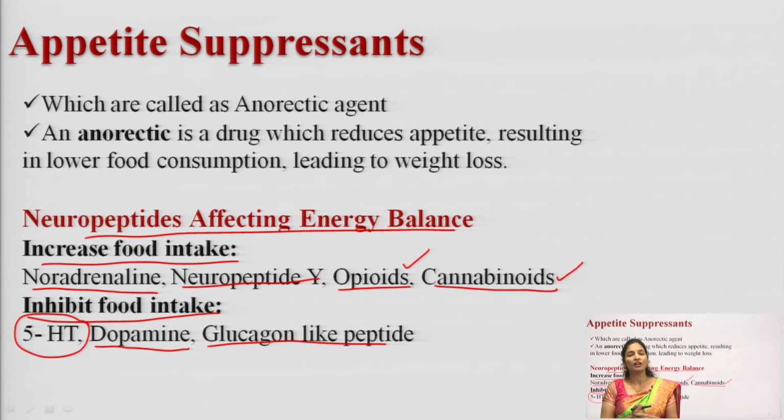There are some foods and substances which can increase food intake, and some drugs which can decrease food intake. If I am talking about increasing food intake: noradrenaline, neuropeptide Y, opioids, cannabinoids. These are the drugs which will increase the intake of food. And there are drugs which will decrease the intake of food: serotonin, dopamine, glucagon-like peptides. So, serotonin and dopamine agonist drugs can all be used as appetite suppressants.